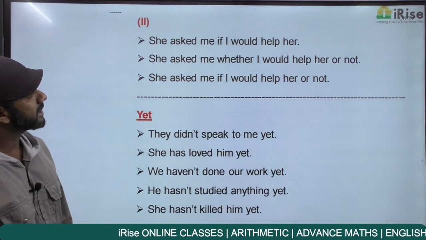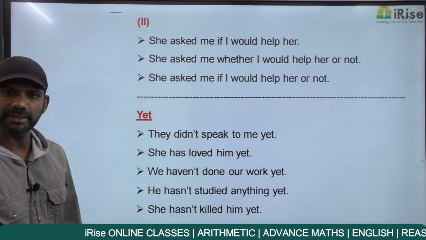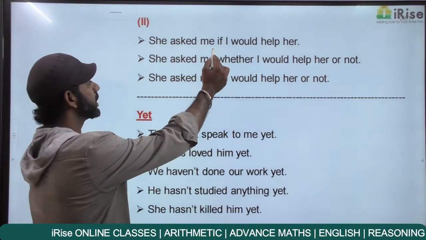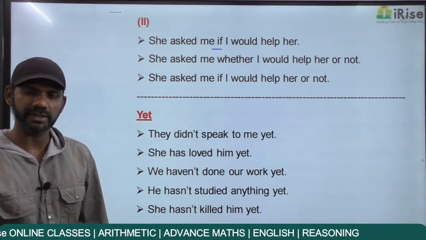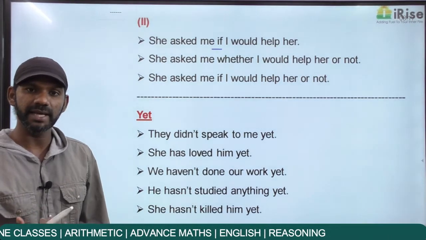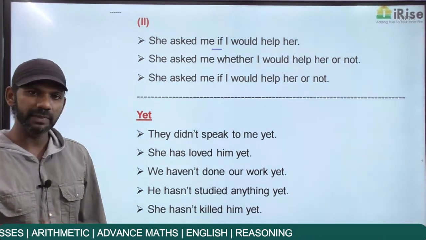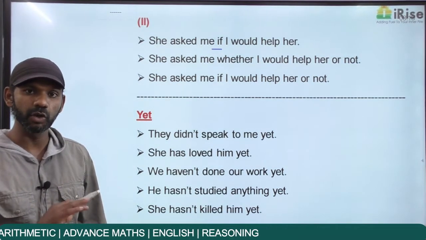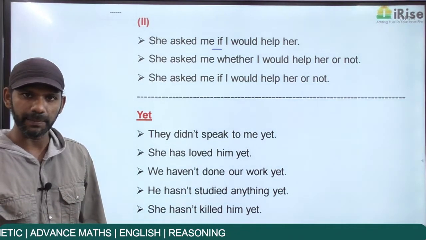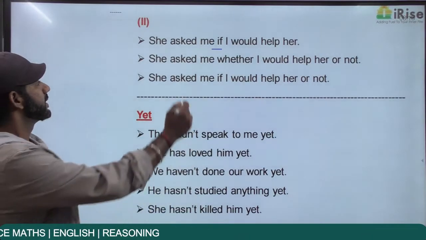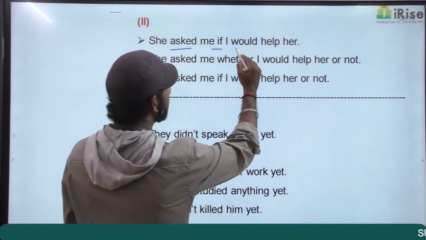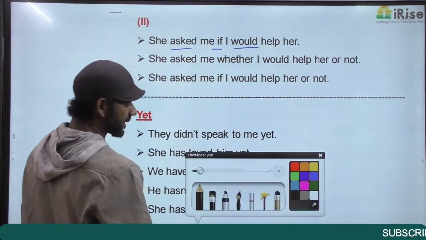She asked me if I would help her. Now whether can be used for if, and if can be used for whether. There's not much difference. In fact, this comes in speech, direct speech, indirect speech. The meaning remains the same. She asked me if I would help her. Started in the past, ended in the past. What is the past tense of will?